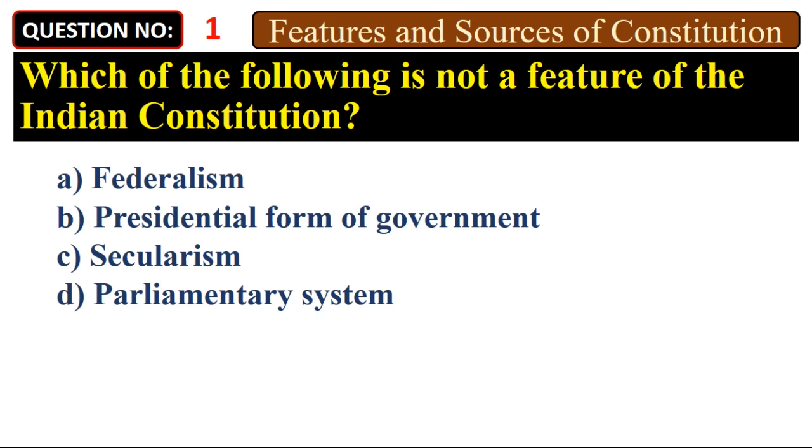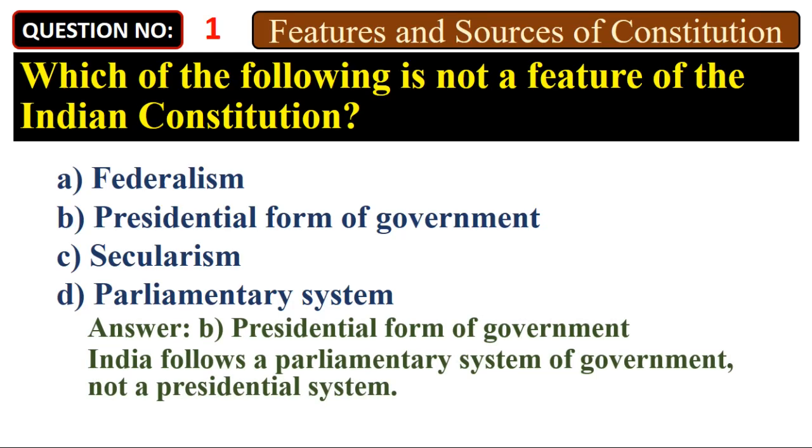Which of the following is not a feature of the Indian Constitution? A. Federalism. B. Presidential form of government. C. Secularism. D. Parliamentary system. Answer: B. Presidential form of government. India follows a parliamentary system of government, not a presidential system.